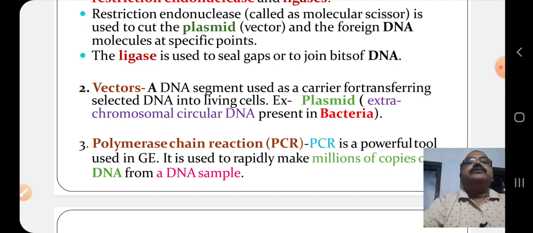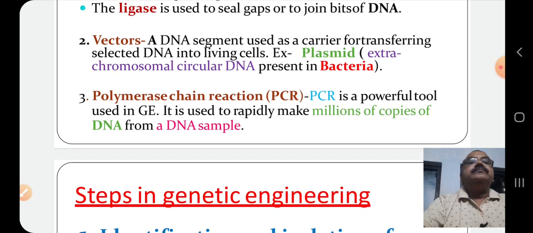Next tool is vectors. A vector is a DNA segment used as a carrier for transferring selected DNA into living cells, for example a plasmid. What is a plasmid? Plasmid is extra-chromosomal circular DNA present in bacteria. This is used as a carrier or vector in gene transfer.